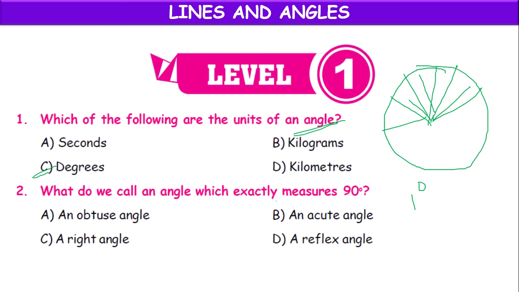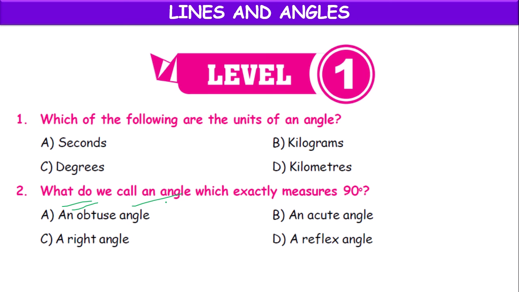Again, 1 degree is divided into 60 equal parts, each part is called a minute. And again 1 minute is divided into 60 equal parts, which is called a second. So angles are measured in degrees, minutes, seconds. Degree is the common measurement for measuring angles.